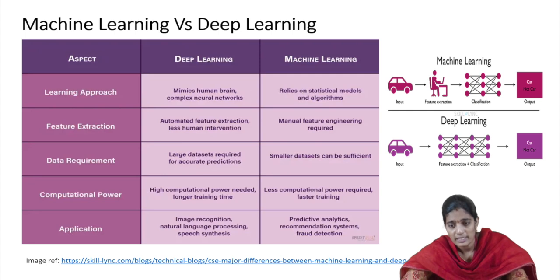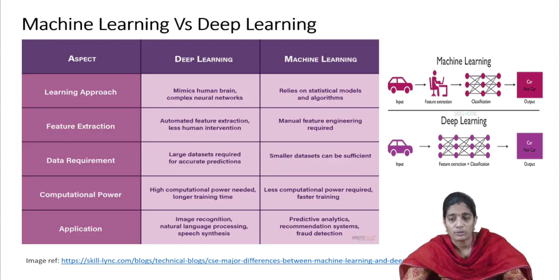By observing this diagram, the first one represents machine learning and the second one represents deep learning. In machine learning, if we observe, first we are giving the input image, then we are performing the feature extraction. We are going to extract the features of that input image. After that, we are going to use a machine learning algorithm for the classification.